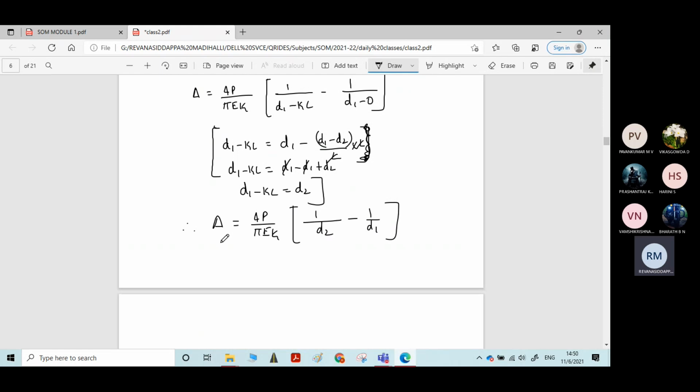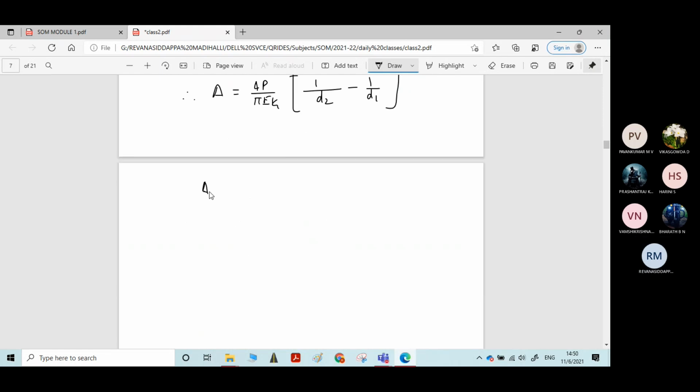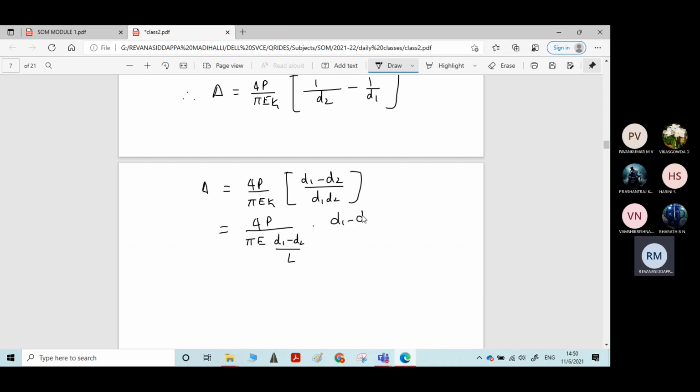Therefore, delta is equal to 4P by pi Ek into, again you simplify this bracket term, (d1 minus d2) whole divided by d1 d2. Now substitute the k value. What is the k value? (d1 minus d2) by L, correct, into (d1 minus d2) divided by d1 d2.